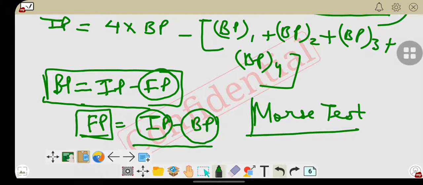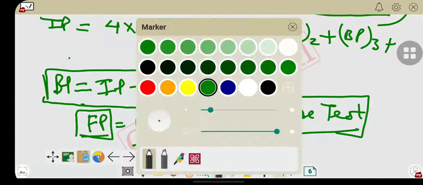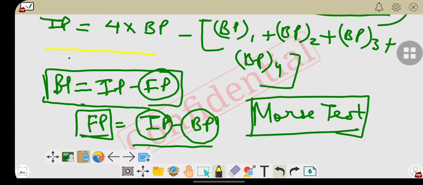This practical phenomenon is available in our practical laboratory, where we will perform this practical by stopping the functioning of the cylinders one by one, so that every cylinder will give its brake power, and from brake power we can take the difference between IP and FP. So this formula is used to calculate the indicated power of the 4 cylinder engine.